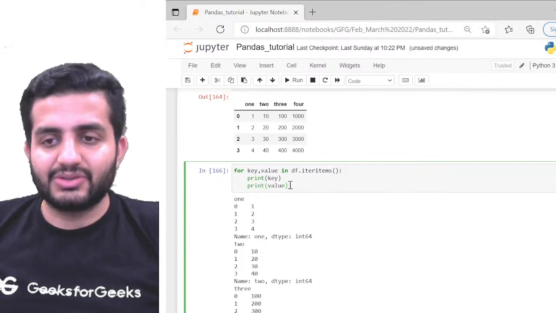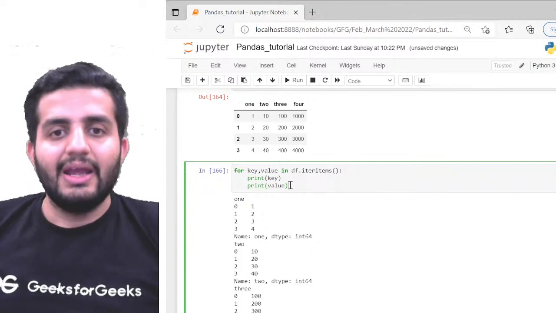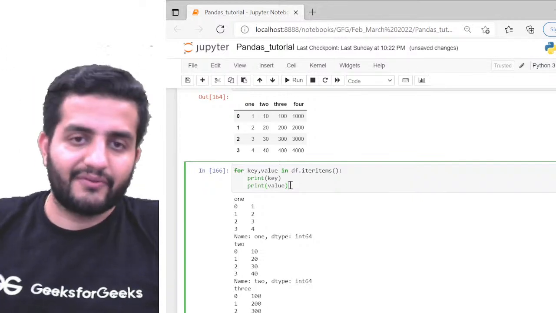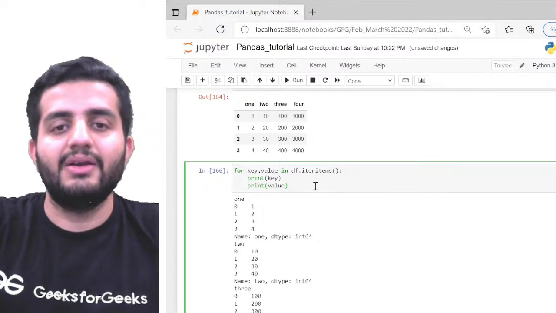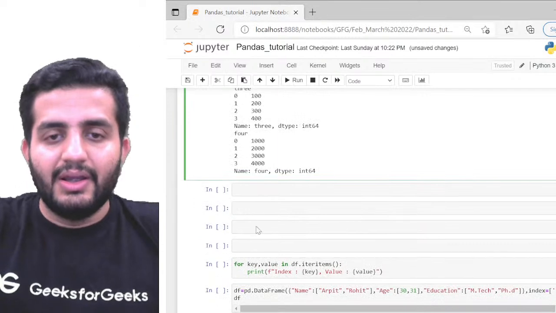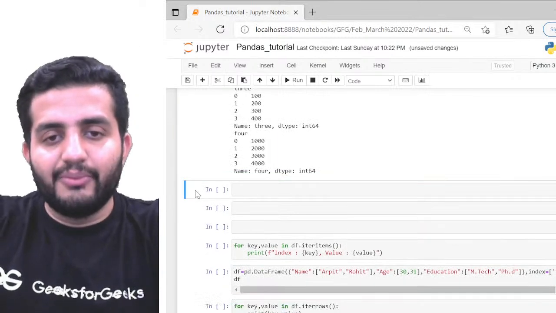Okay, so iter items is through columns, so it's a column-wise operation. Iter rows is my row-wise operation. I'll show it to you. How does it differ? I'll give you an example also. This is pretty much what my iter items gives. Okay, cool. Now I can just formulate it also.